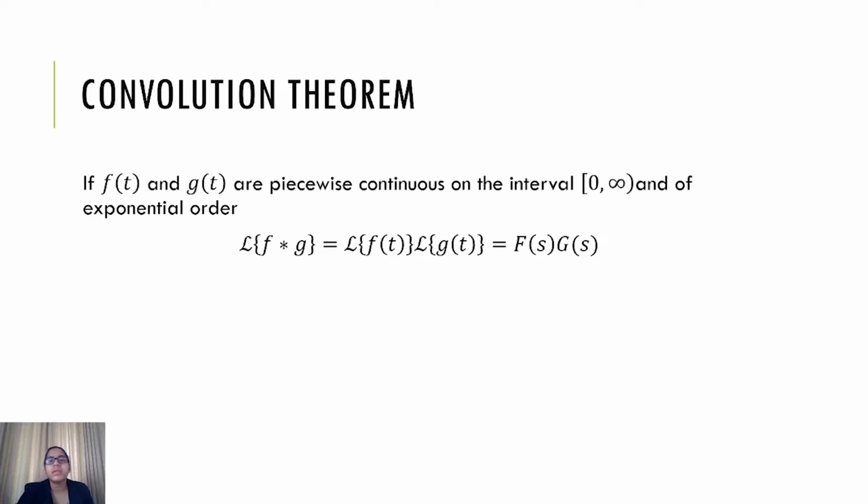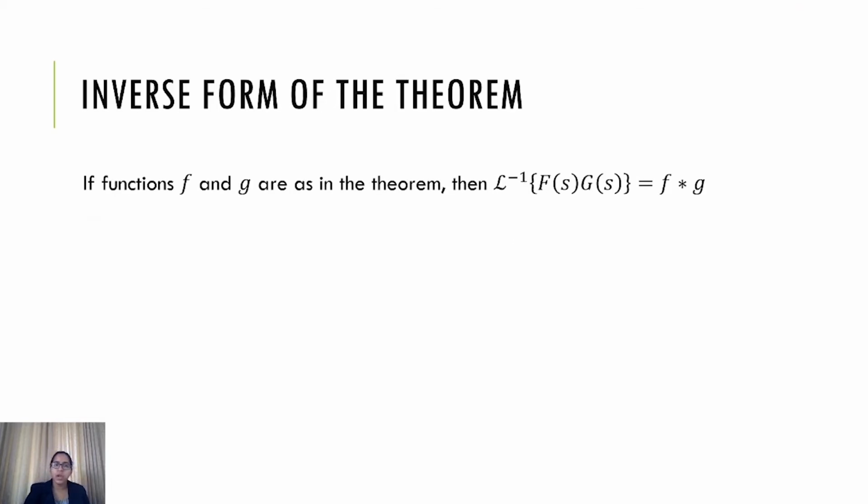So here also we have the inverse form of this particular theorem, that is the Laplace inverse of F of s into G of s is equal to f star g. So we will be using this to solve the initial value problems.